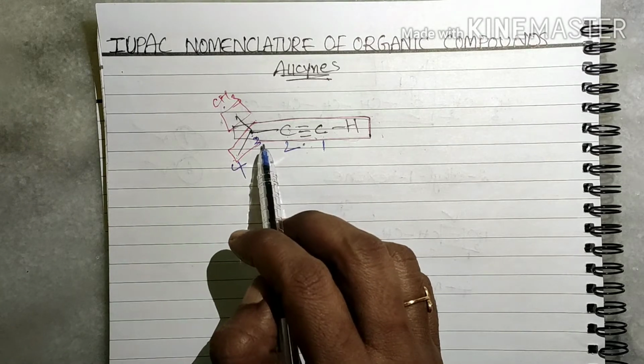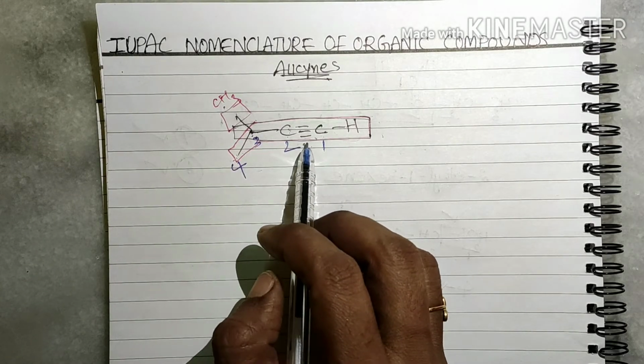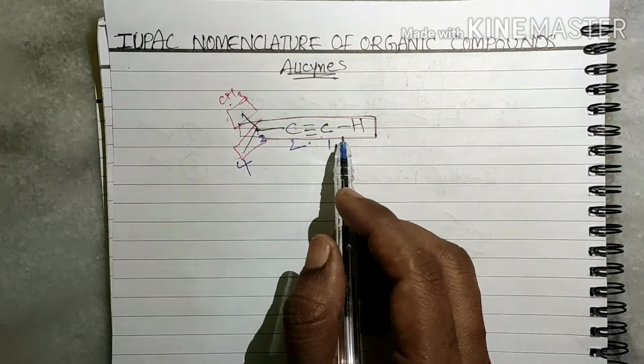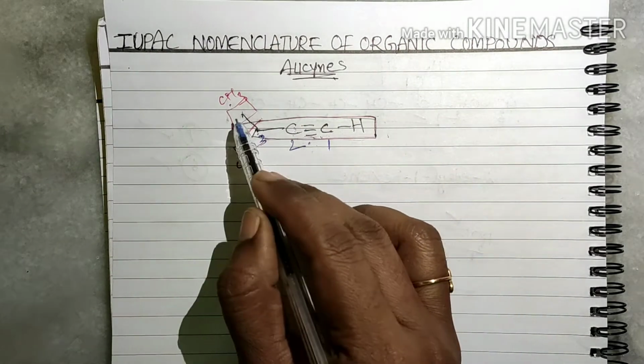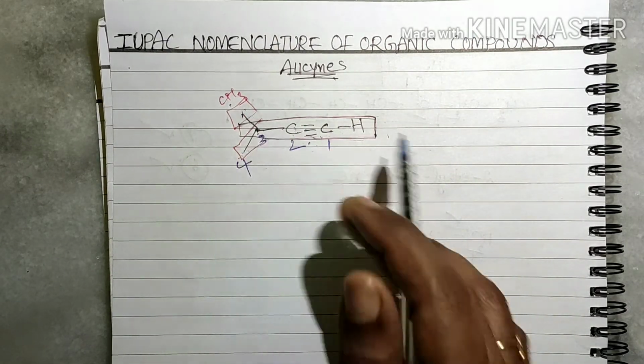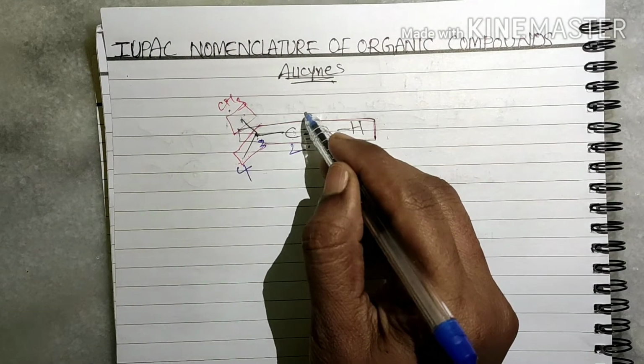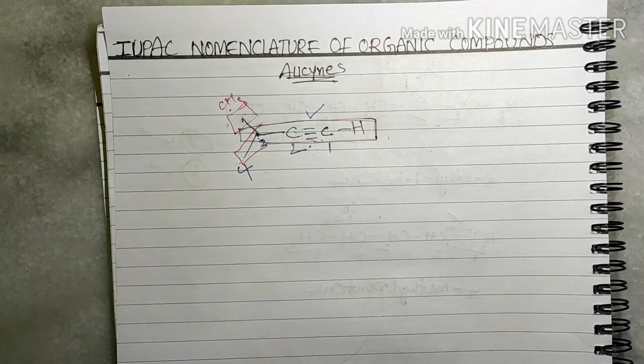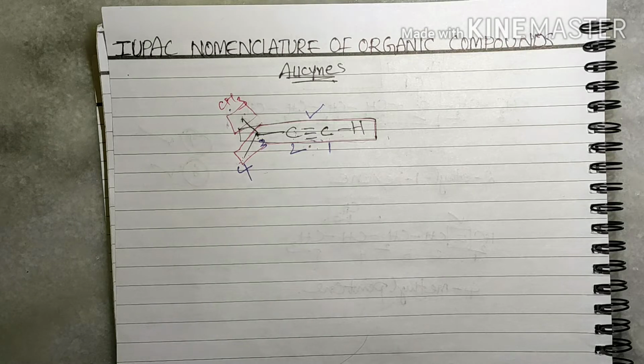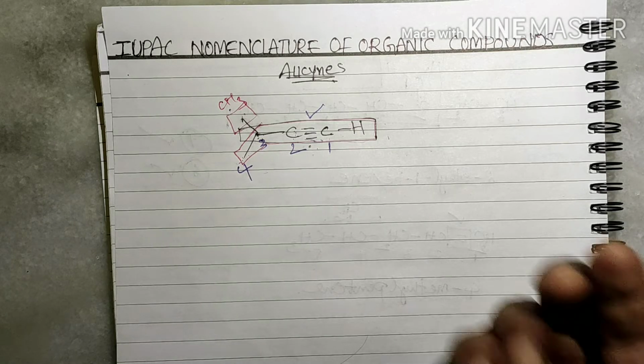In this compound, we have to identify the bonds and the substituents. One triple bond is there and one substituent is there. So we have to give the least number to the triple bond, right? That is another rule while naming. Now you write the name for this compound.